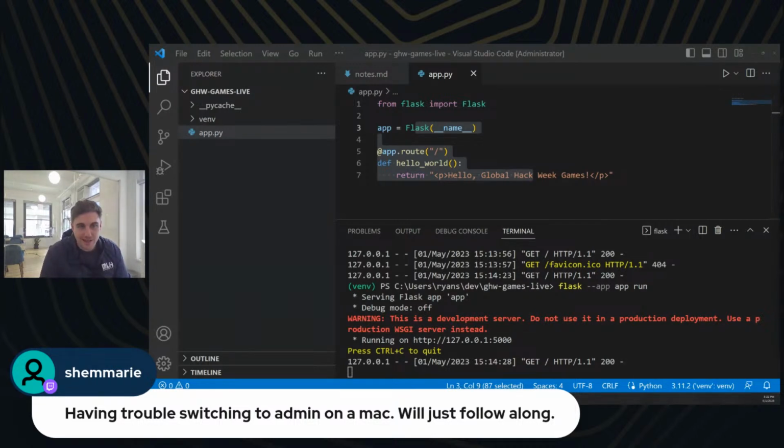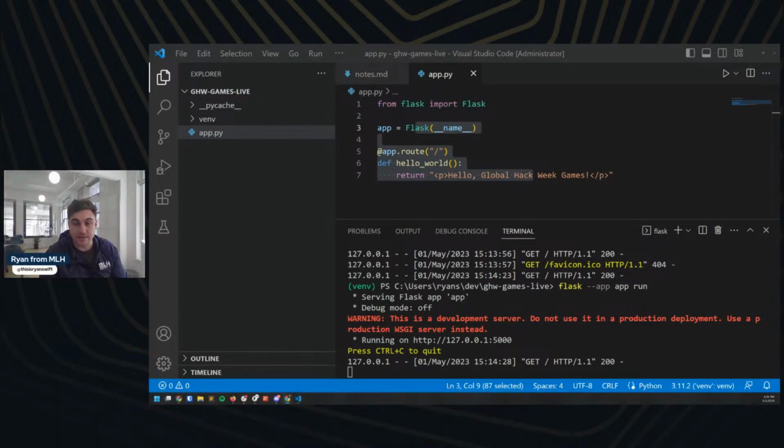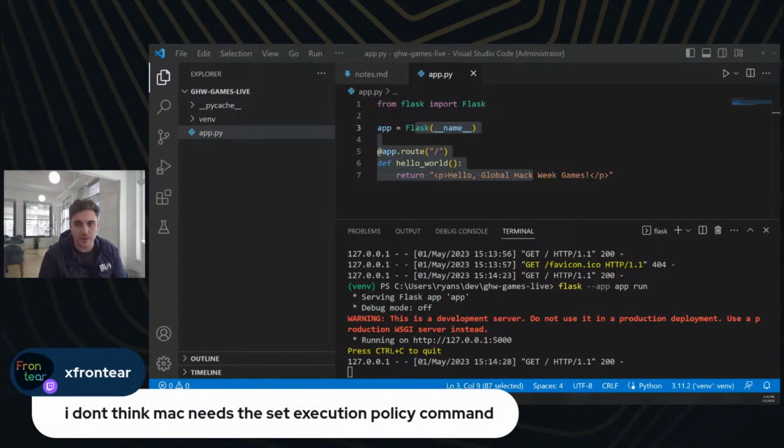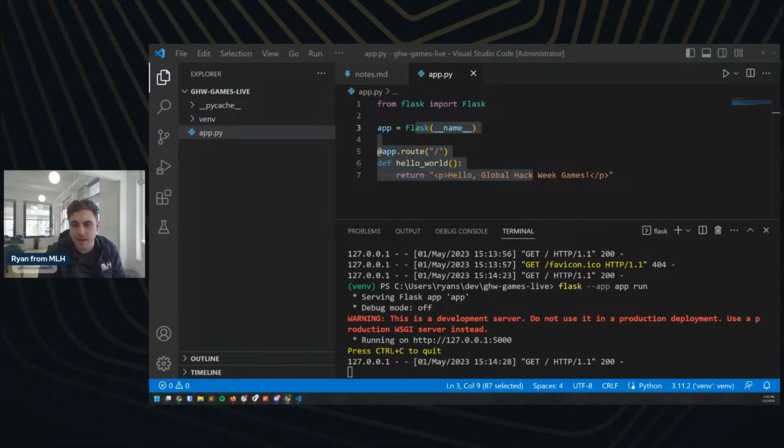So let me take a look at what I've got over here. And let me make this a little bit bigger. Great. And so this is the tutorial I want to use. So let me grab that. I'll send it in. And yes, that is absolutely correct as well. You don't need to do that set execution policy command. That is a Windows PowerShell command in particular. So you definitely do not need to do that.